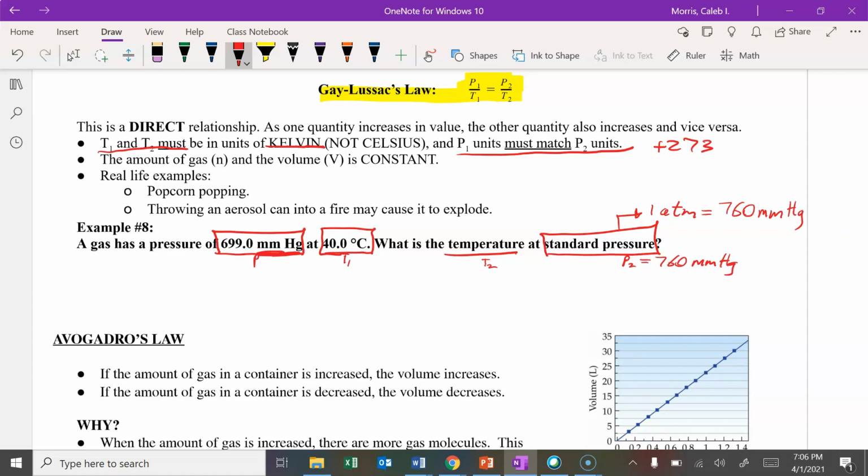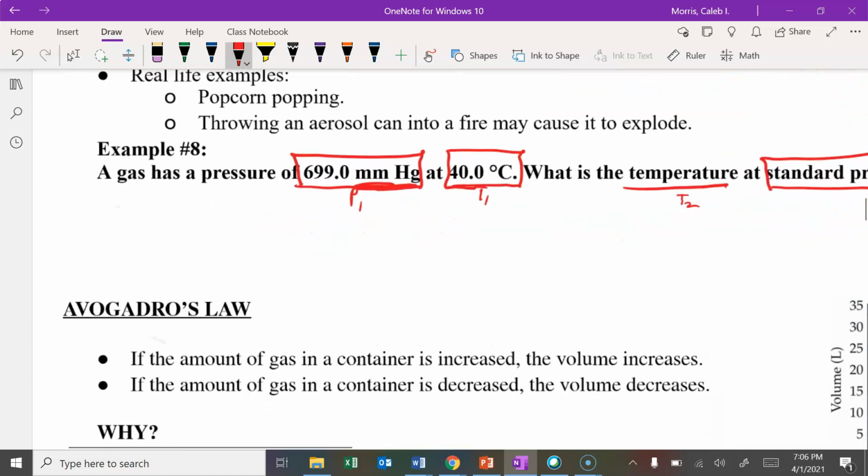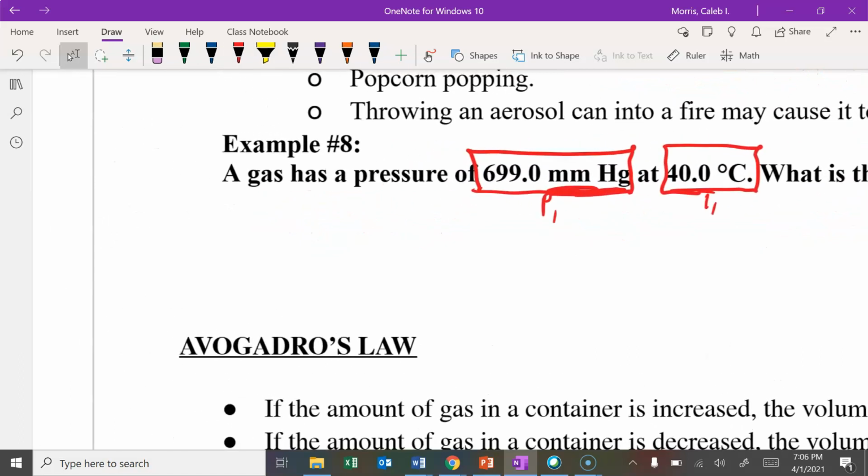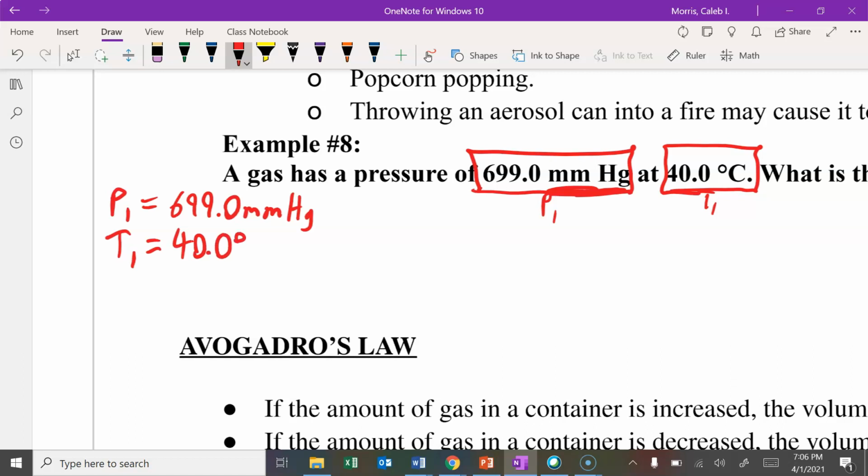Okay, and then I've got T1 and P1. We want to go ahead and plug these numbers in. So we have P1 as 699.0 millimeters of mercury. T1 is 40.0 degrees Celsius. Don't forget, anytime we're dealing with temperature and gas laws, we've got to add 273 if it's in Celsius. We've got to have it in Kelvin.